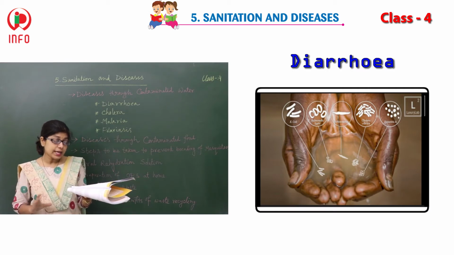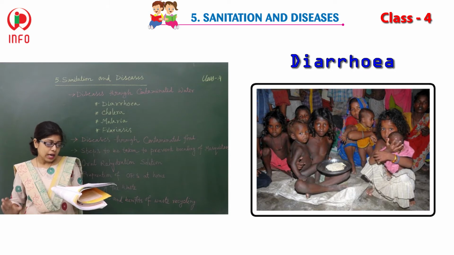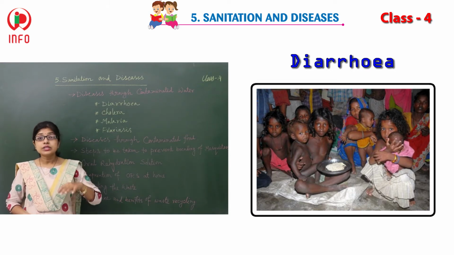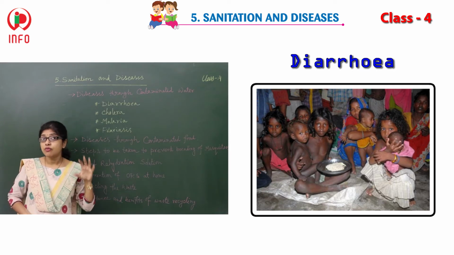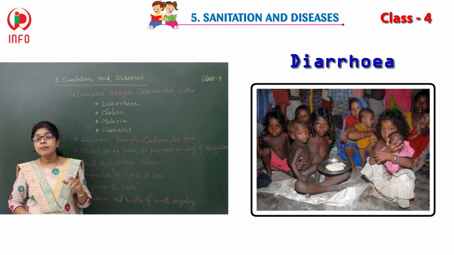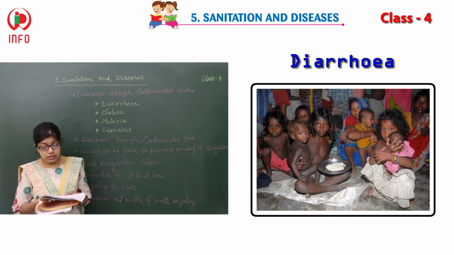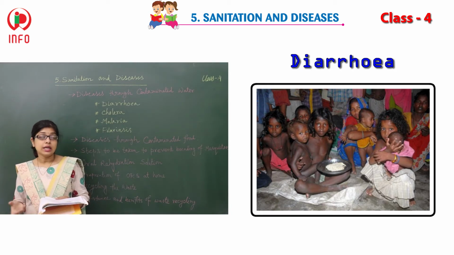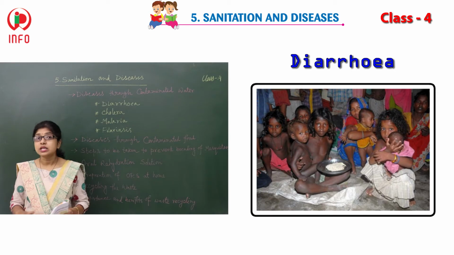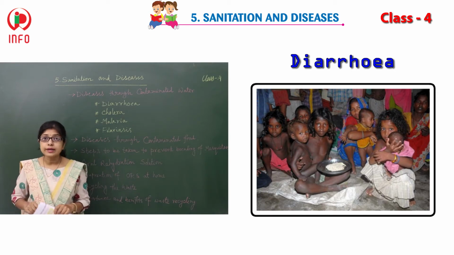And it mostly affects children under the age of 5 and often leads to death. So who are the children below the age of 5? They are generally being affected by the diarrhea. And because of this disease, sometimes the children even die. So that means that one is a problem. That means this one is not a very small disease.